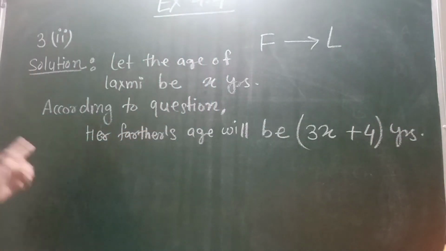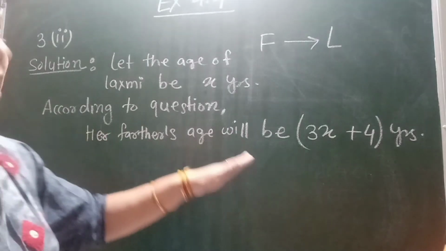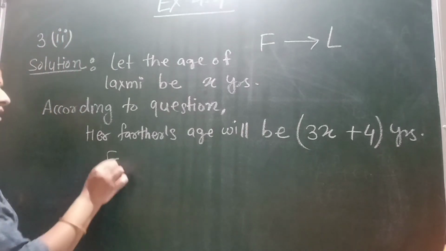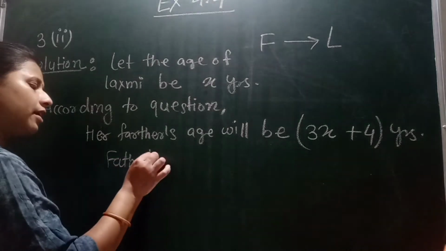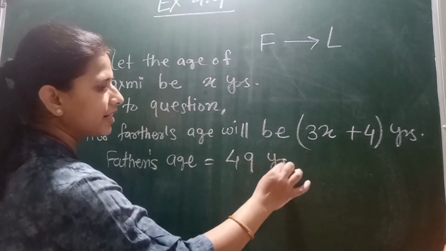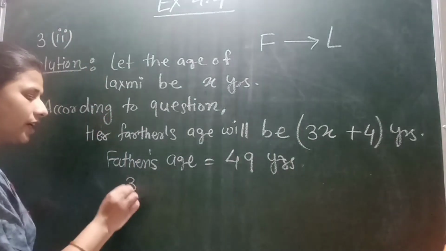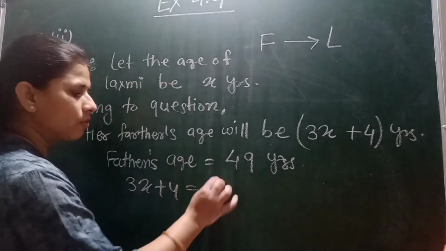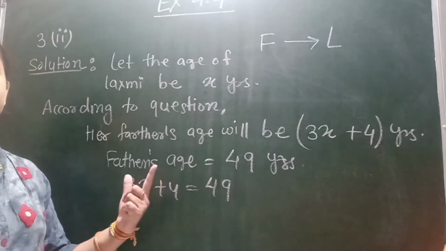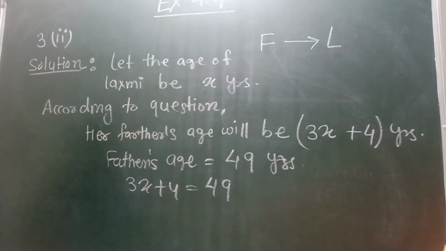Okay, but once again read the question. In the first statement it is given that her father's age is 49 years. What is given? Father's age equals 49 years. So the father's age relationship: 3x plus 4 will equal 49. So we made the equation. Now we will simplify this and then we will find the age of Lakshmi and her father also.